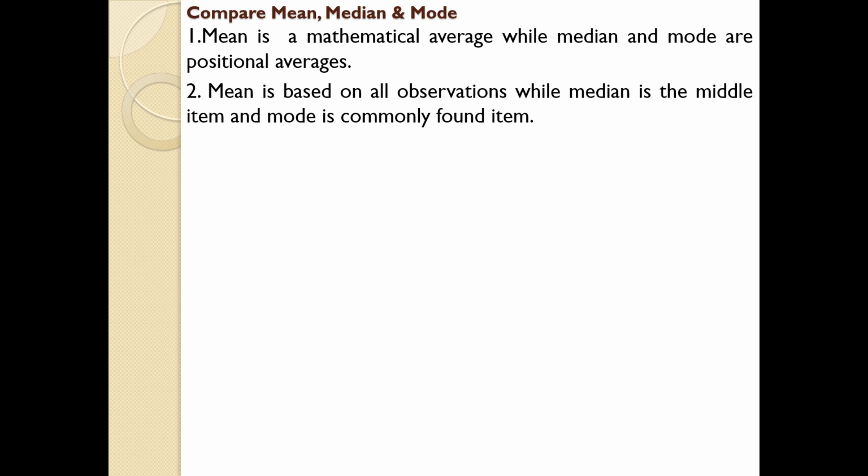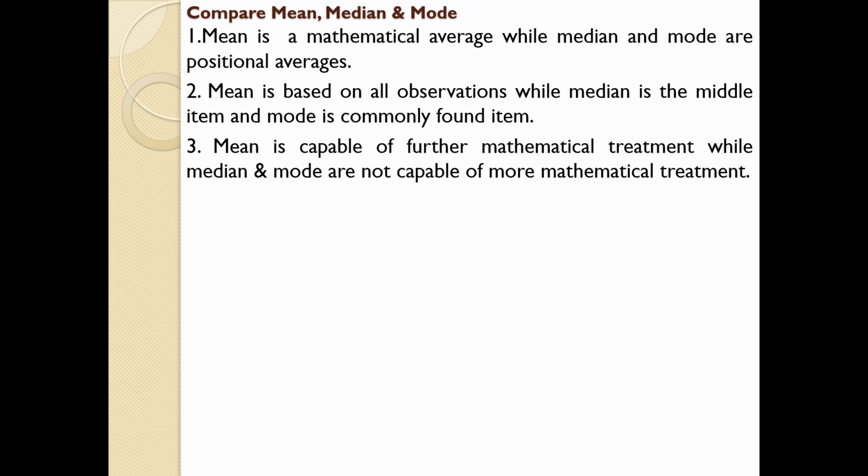I hope you know all this because we have discussed in detail regarding these three situations previously. Next one, mean is capable of further mathematical treatment while median and mode are not. We have discussed that part during the merits and demerits discussion of each of the individual items.